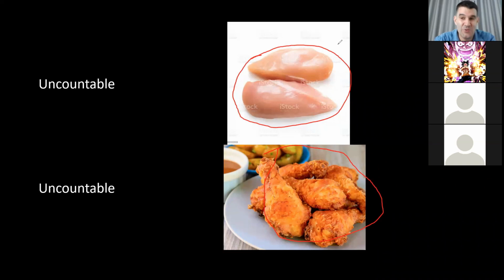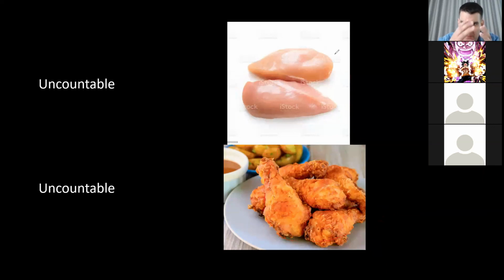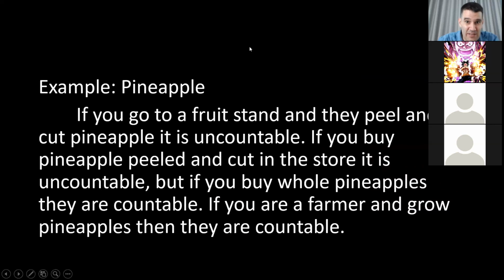Uncountable chicken. You can use a measure word like legs, and you can say there are 7 chicken legs, 7 legs of chicken, but you can't say there's 7 chickens. That would mean there's 7 whole chickens, and these are just parts of chickens. So if it's a part, it's uncountable. If it's a whole, then it's countable. I'll go through another example quickly because we're running out of time.